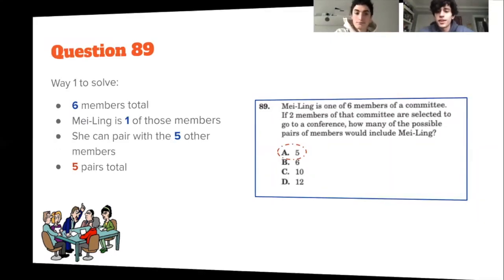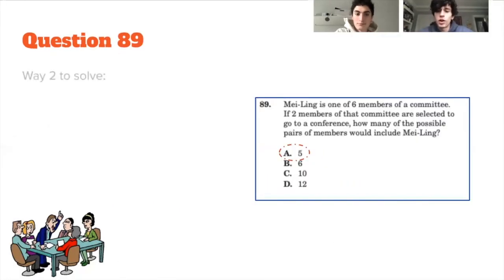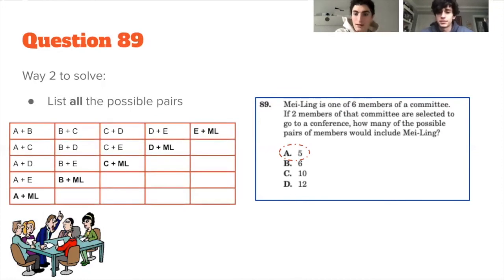Another way to think about this question is by setting up a chart with all the possible pairs of members to see how many pairs include Mei Ling. I'll label each of the members A through E and ML for Mei Ling. On this graph, we can also see that there are 5 pairs that include Mei Ling. And 5 is our answer, or answer choice B.